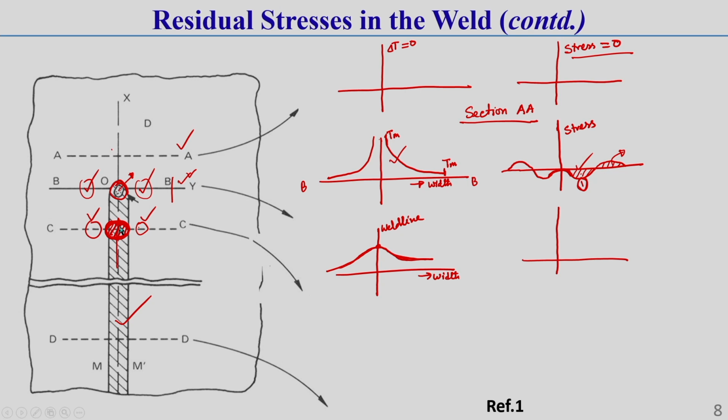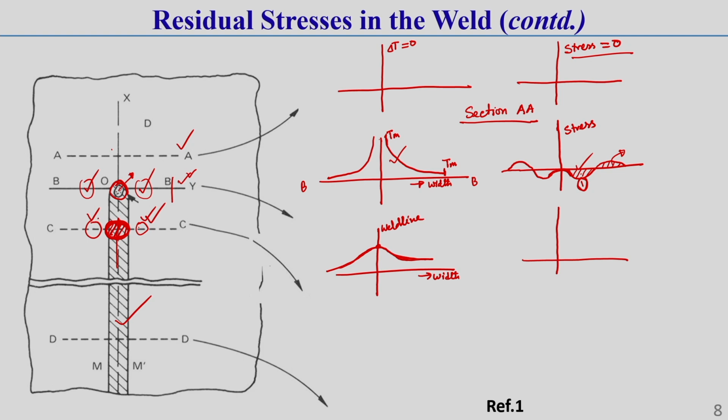You should keep this in mind. In this zone the material starts contracting because it starts solidifying. Solidifying means its volume is gradually decreasing. Once the volume decreases, a contraction phenomenon develops, but that contraction is prevented by the surrounding material.